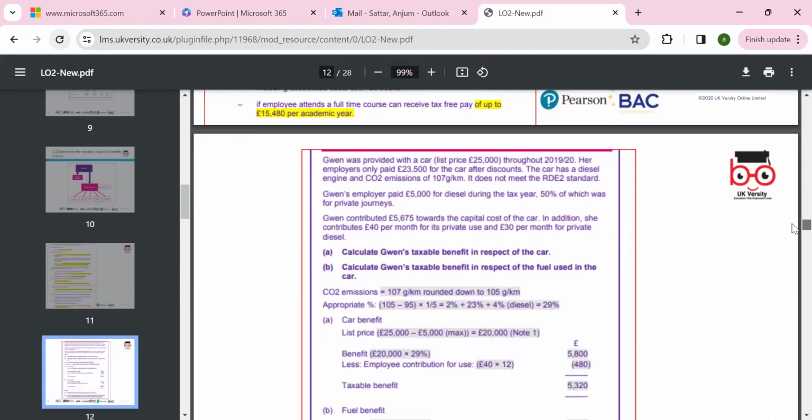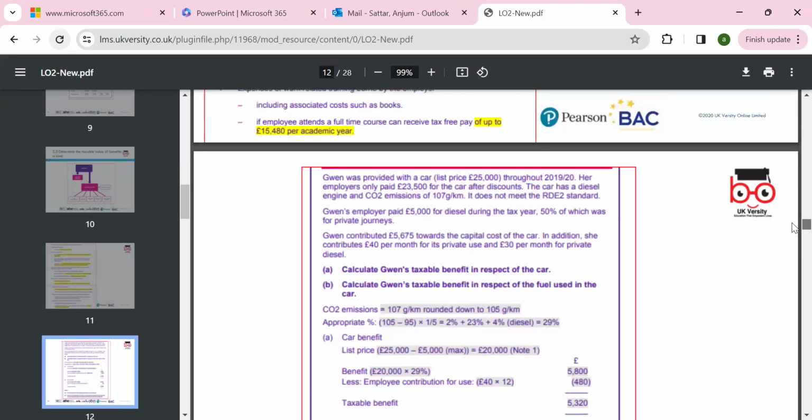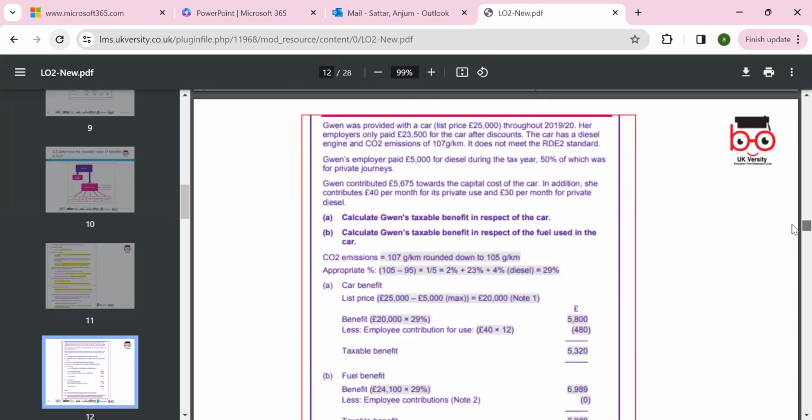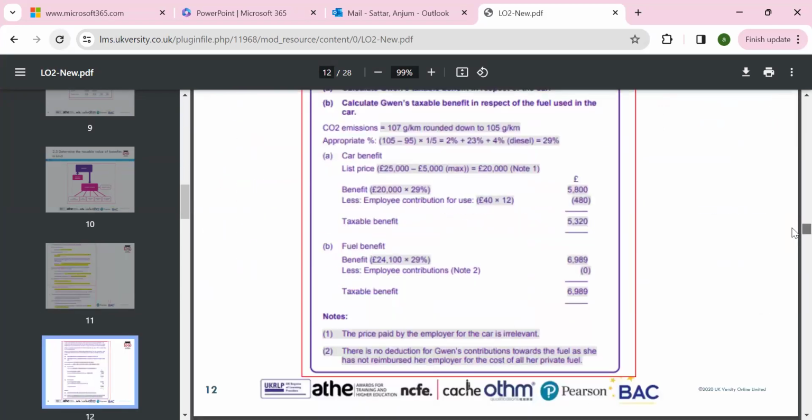And given in this case, we can look at the car. We have the car's CO2 level, because there is a lot of benefit. This depends. You have to look at the tax rate, the value of the car and the CO2 emission level. Yes, the CO2 emission is that, and we need to look at it, and we can calculate by using the formula.